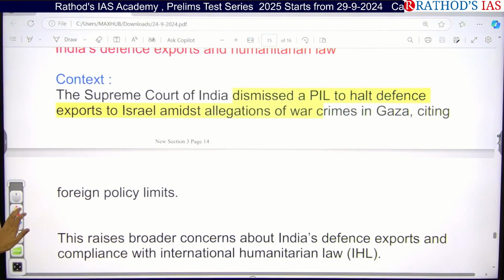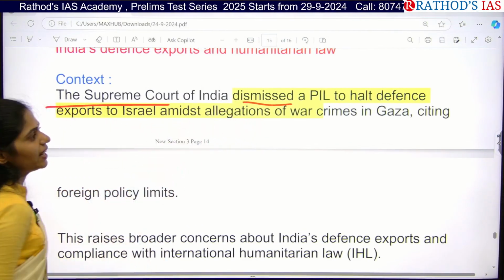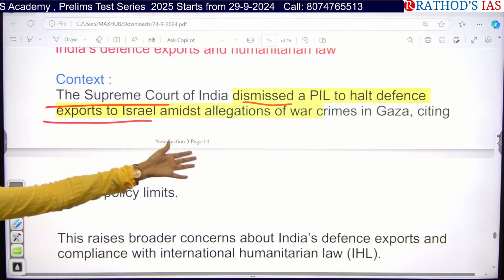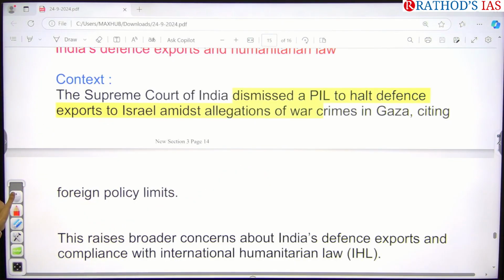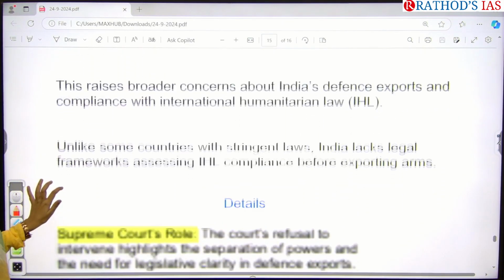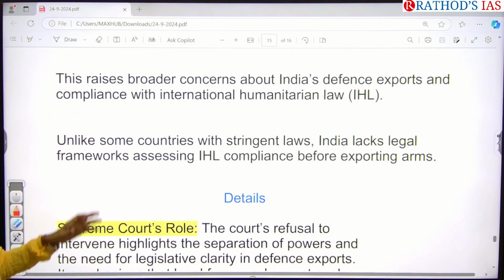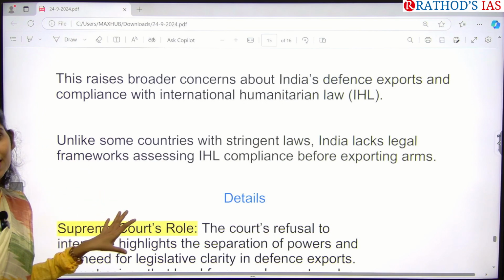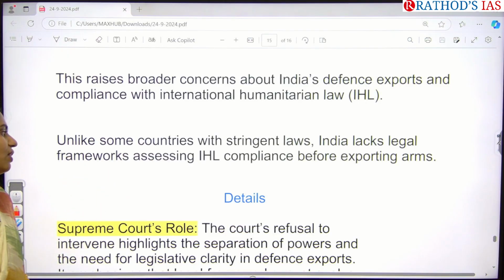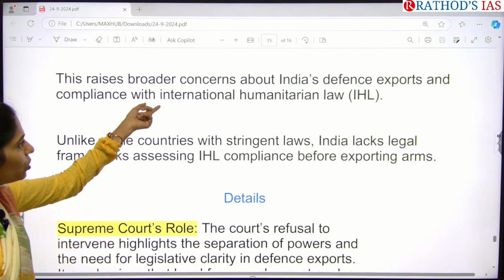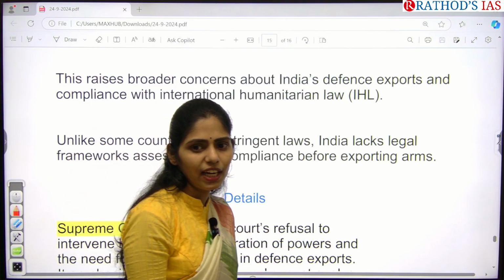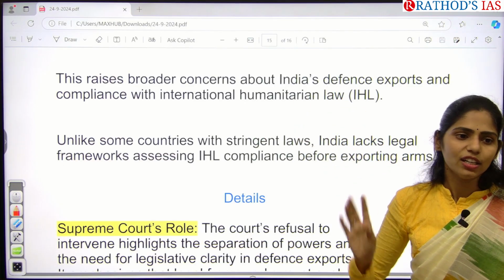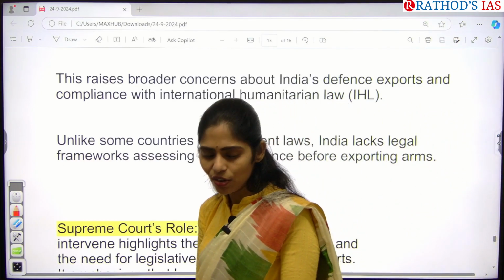So let us complete this fast. Supreme Court of India dismissed a PIL to halt, halt means to stop, defense exports to Israel amidst allegations of war crimes in Gaza, citing foreign policy limits. It is raising broader concerns about India's defense exports and whether we are following international humanitarian law or not. The problem in India is we don't have any legal framework which assesses exports according to international humanitarian law. So what is the need? We have to come up with a law which is in compliance with international humanitarian law. Clear? Any doubt so far?